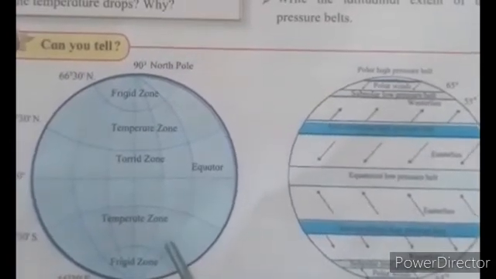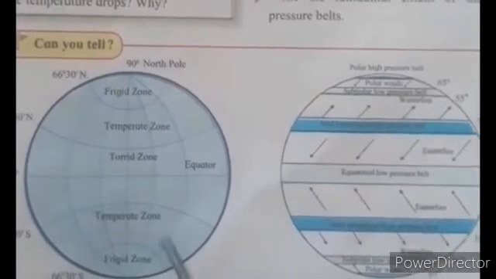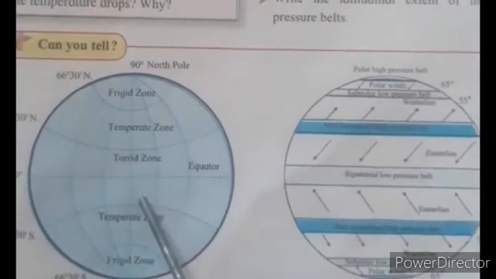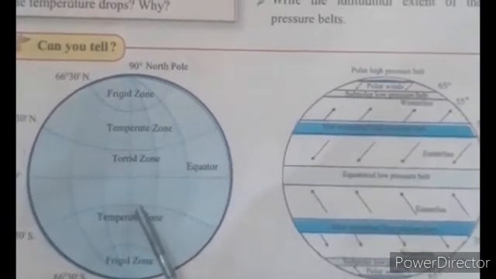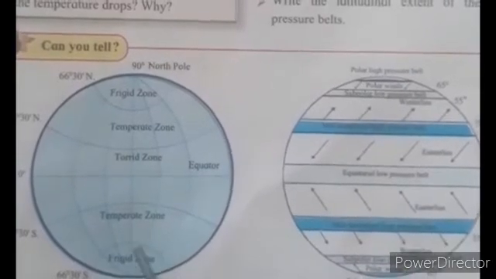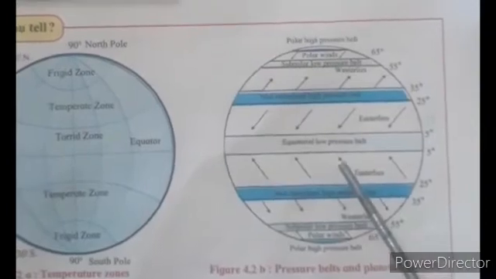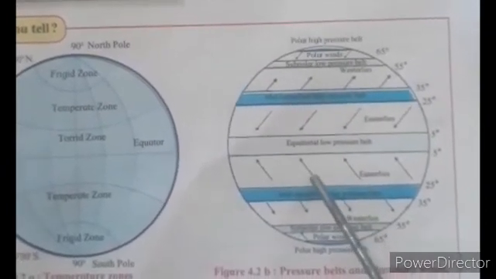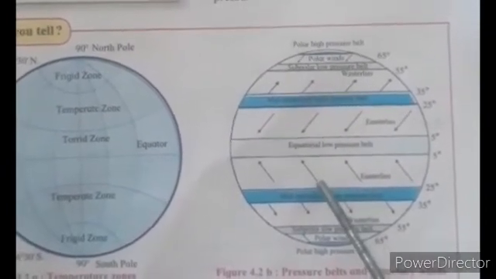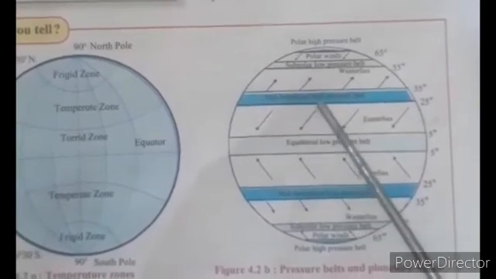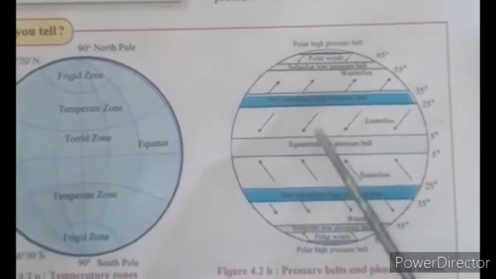As you can see in this figure, the temperature zone is much larger. Here you can see this distance is large. And the pressure belt is narrow. See, this distance is narrow. This arrow, you can see, is very narrow.